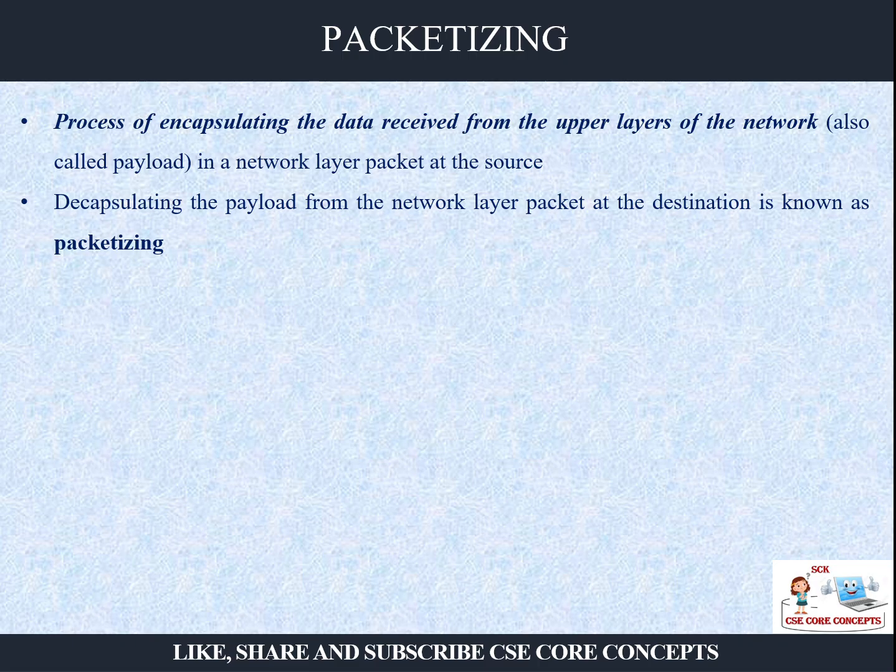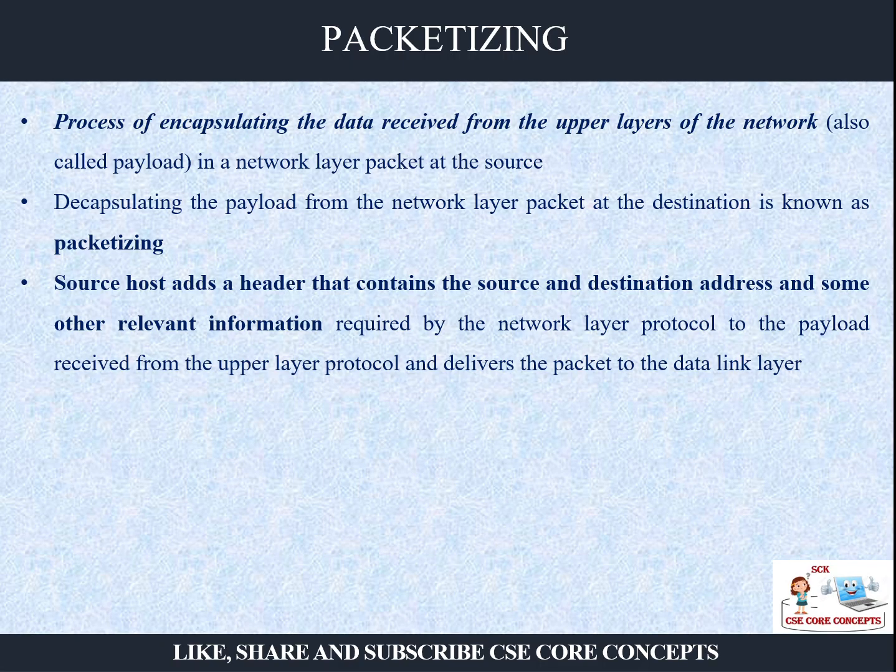The network layer will receive data from the transport layer and encapsulate it, also called the payload, and on the receiver side the same packet will be decapsulated. They will open the packet. The source adds a header, which will contain the source address. Like when we create an envelope, we write from and to.